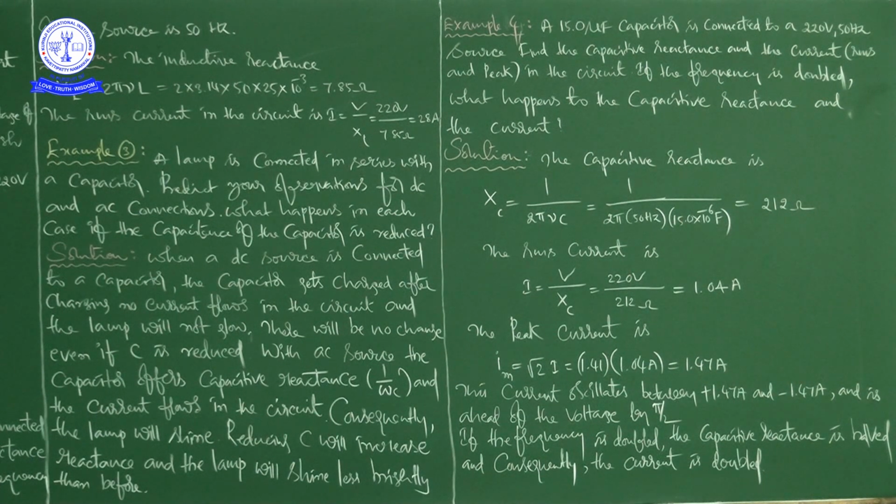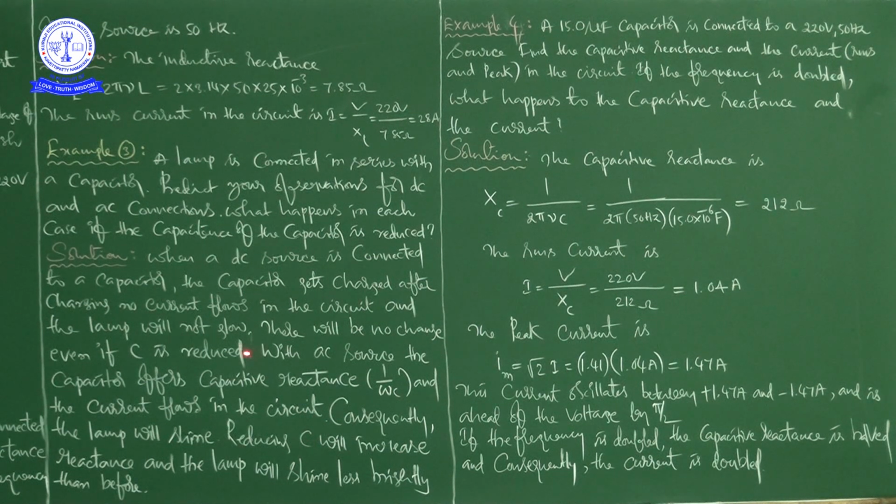So that is DC completed. Now AC. With an AC source, the capacitor offers capacitive reactance, mathematically 1 by omega C, and the current flows in the circuit.